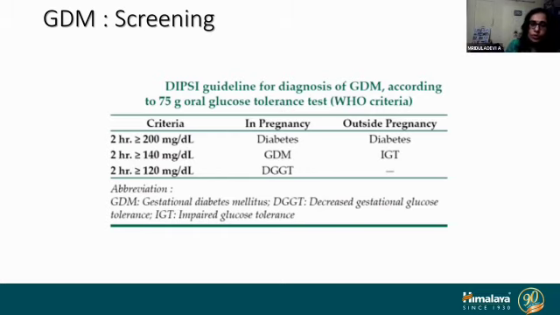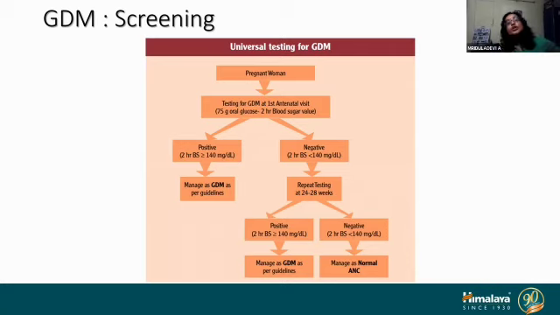So how do you screen them? How does the universal testing for GDM go ahead? Pregnant women, at the first antenatal visit, and we prefer that this happens in the first trimester, as early as possible in pregnancy. That is the norm. We give this 75-gram OGTT and we measure their values. If it is more than 140, it is positive and we manage them as GDM.